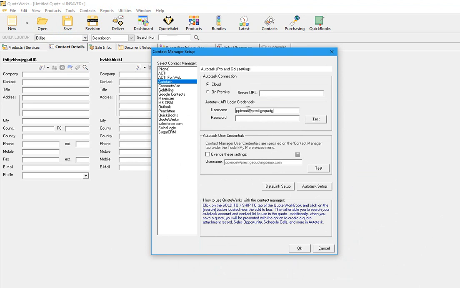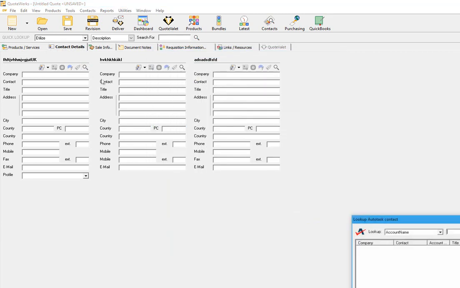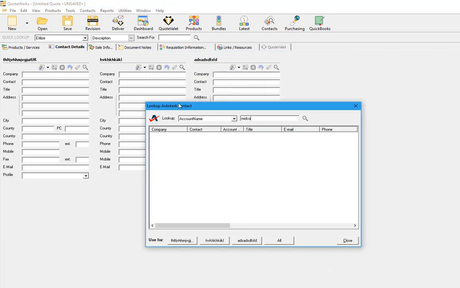of the system, specifically set up as an Autotask API user, which is no addition to your Autotask license cost. So each user still has their individual preferences against their login, but we now have this master API login credentials. So again, if I now do a search, it will go ahead and return those results for me.